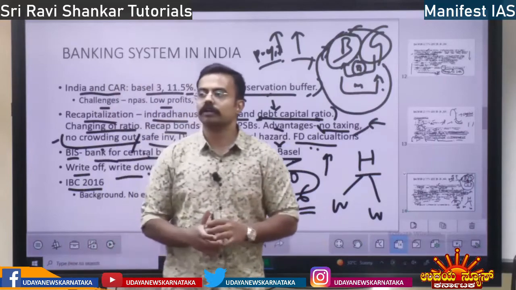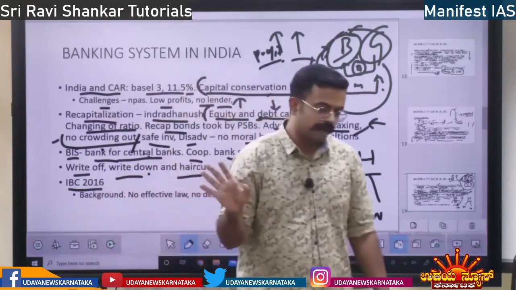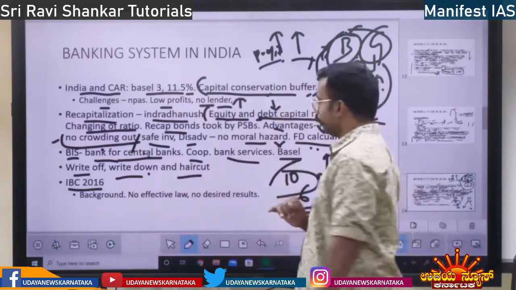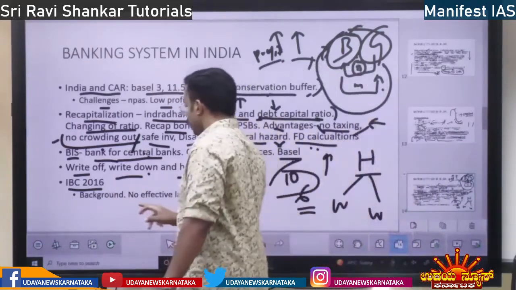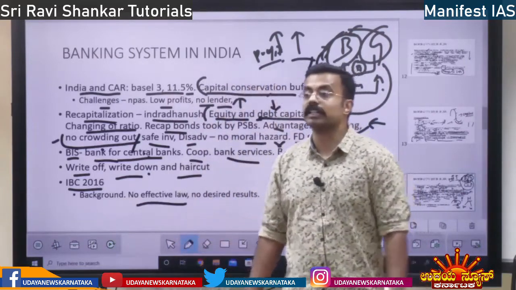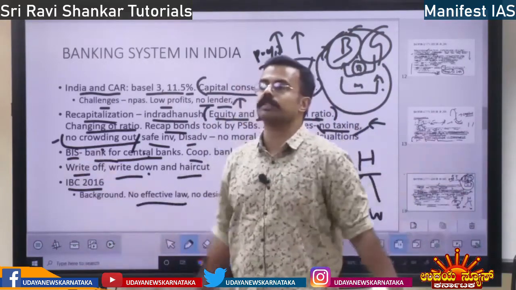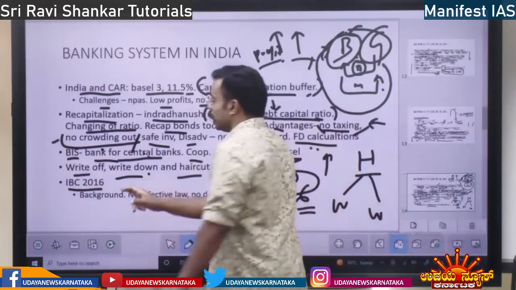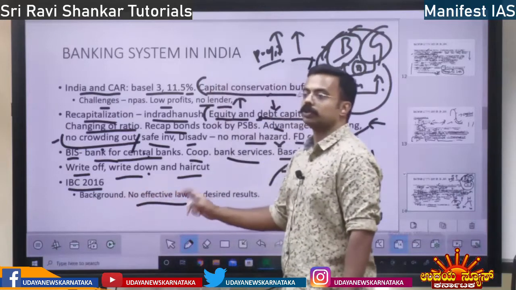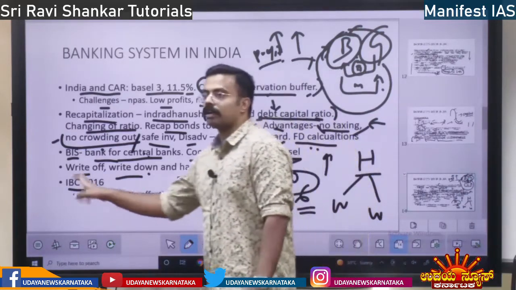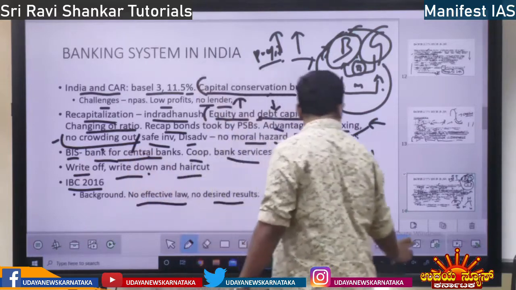And the SARFAESI Act and all these acts were failing. Because of that reason, there was no effective law. Rather there were multiple laws, none of which was effective. So they brought in this Insolvency and Bankruptcy Code 2016. Earlier there were no desired results. This is the background about IBC 2016.